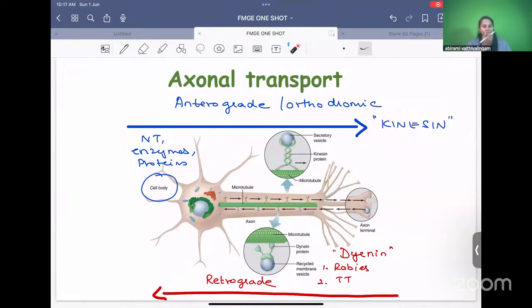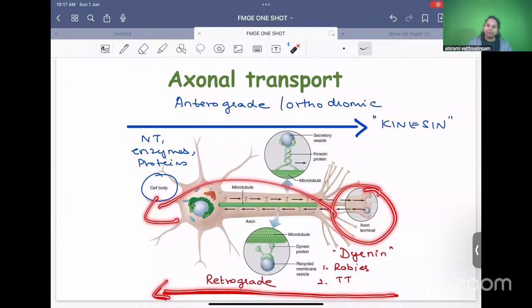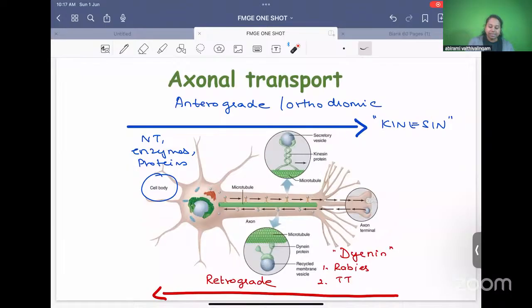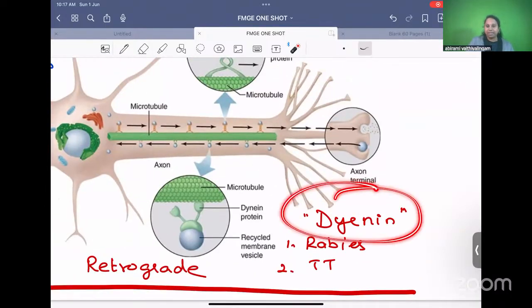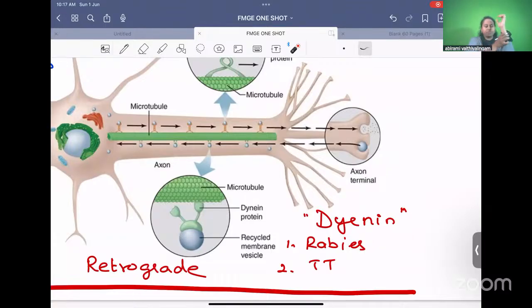Retro means reverse. So if substances are going in reverse direction from the axon terminal into the cell body, this is called retrograde transport. And this is helped by the protein dynein. What are the substances which go in retrograde direction? Rabies virus. If a dog bites you here, so from my hands, it is going to go in the reverse direction. The rabies virus in the saliva travels in the reverse direction and this will attack my spinal cord and brain. So rabies virus. Tetanus toxin.